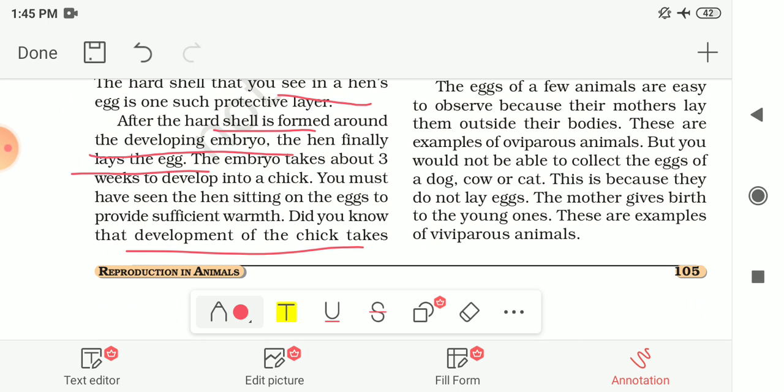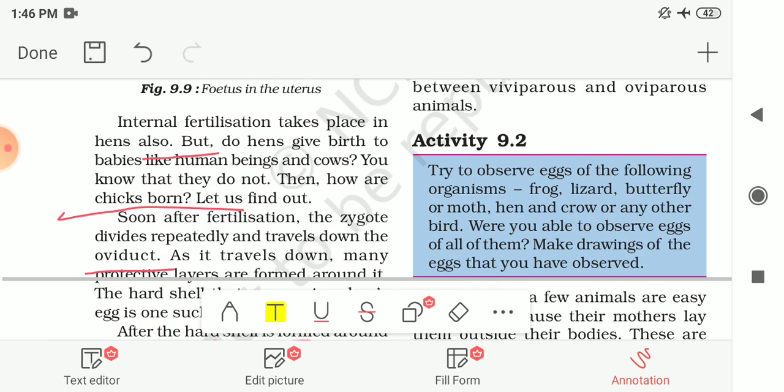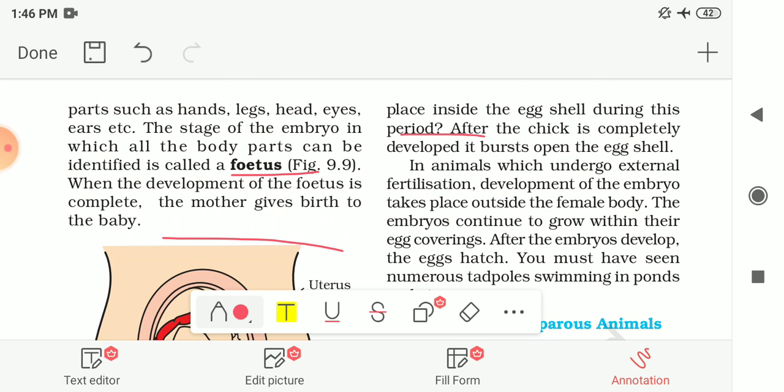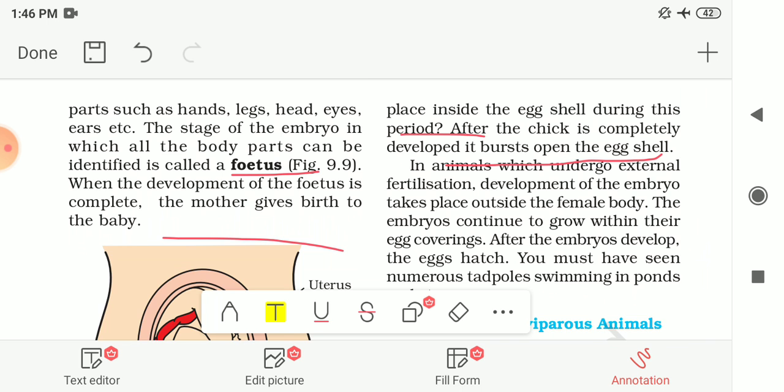This embryo takes around 3 weeks to develop into a chick. And you must have seen that the hen sits on the eggs to provide sufficient warmth. So now do you know that the development of the chick takes place inside the eggshell during this period? And after the chick is completely developed, it bursts and opens the eggshell. So this is how the chick is born in the case of hens.